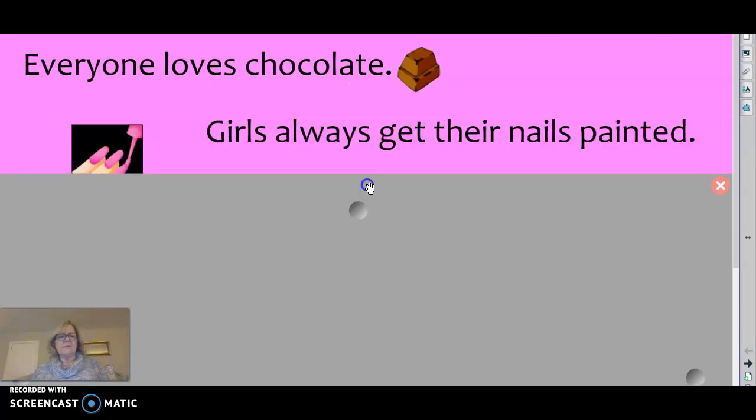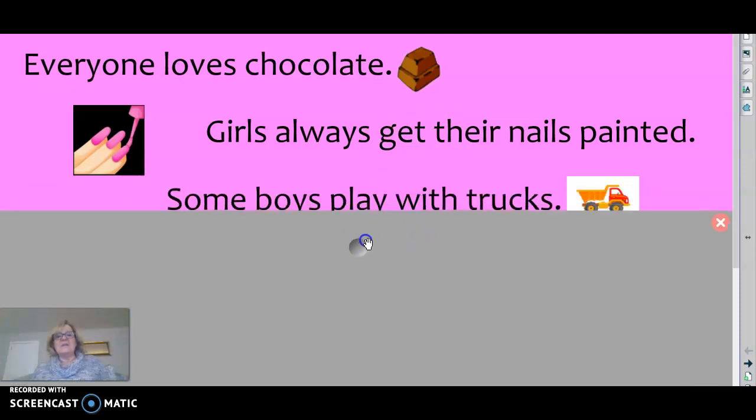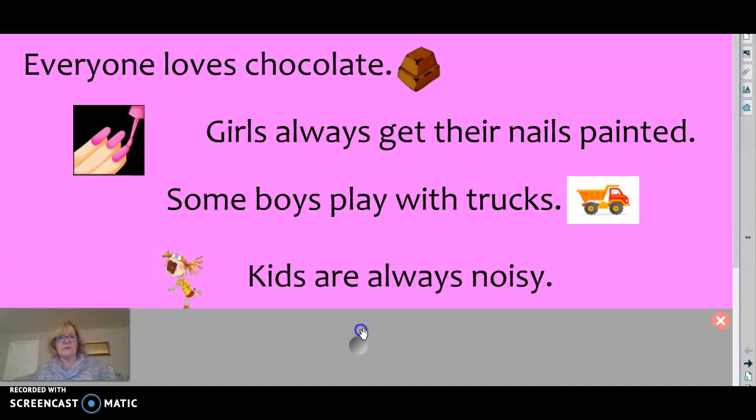Let's look at the next one. Girls always get their nails painted. Well, I wonder if girls always get their nails painted. I'm a girl and I don't have my nails painted right now, so I guess that might not be true. Let's go here. Some boys play with trucks. Well, some boys do play with trucks. Other boys don't play with trucks, so that statement would be true. And also some girls play with trucks, so some boys play with trucks must be a true statement.